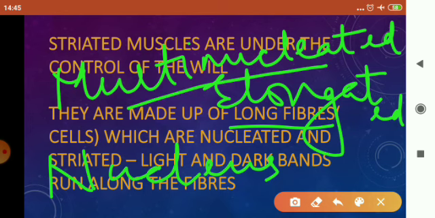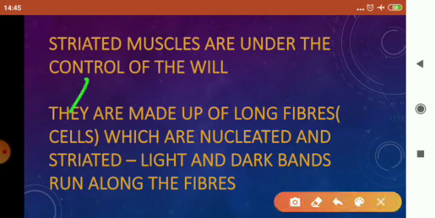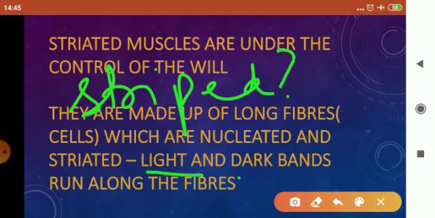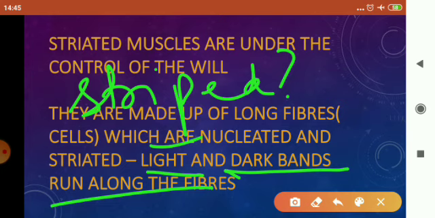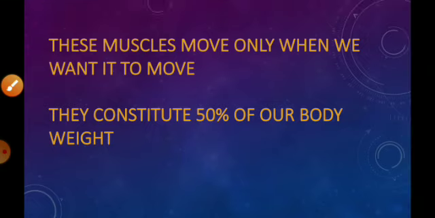That's why we say they are multinucleated and striated, or striped. Why striped? Because they have light and dark bands running along the fibers. I'm going to tell you what these light and dark bands are. Now children, these muscles move only when we want them to move. ये तभी move करेंगी जब हम चाहेंगे, यानी कि voluntary हो गई. And they constitute 50% of our body weight.